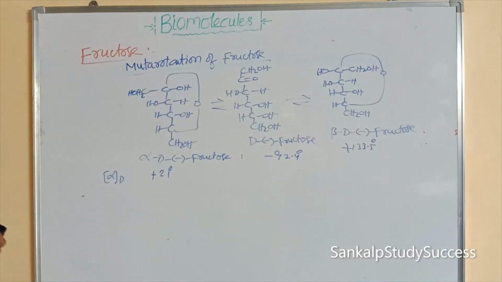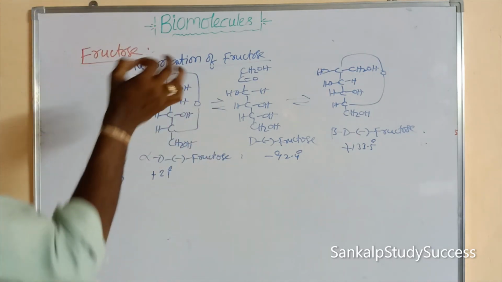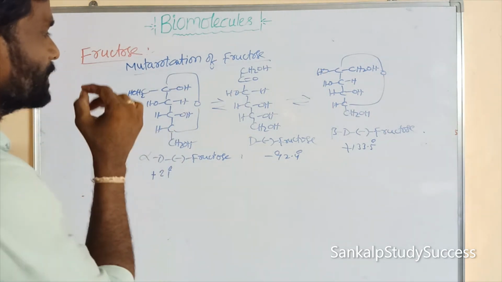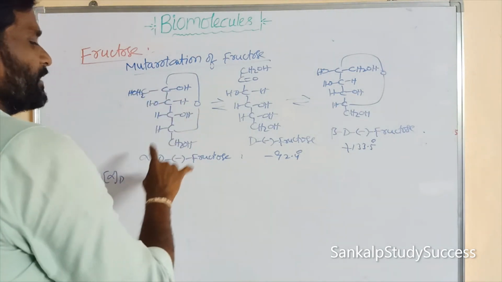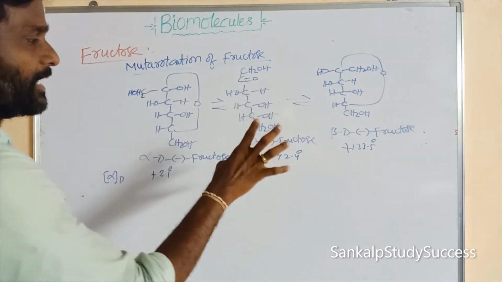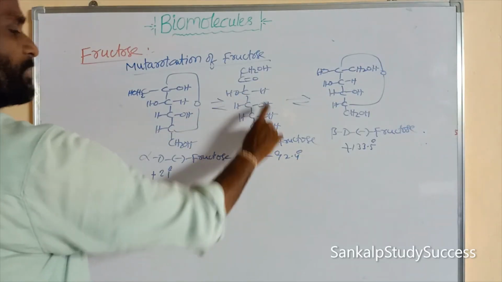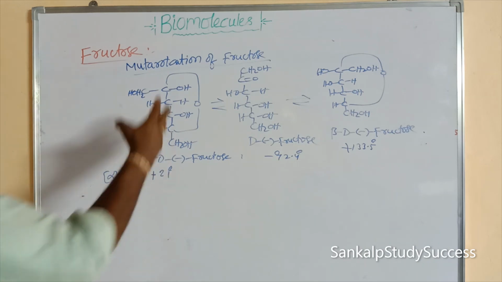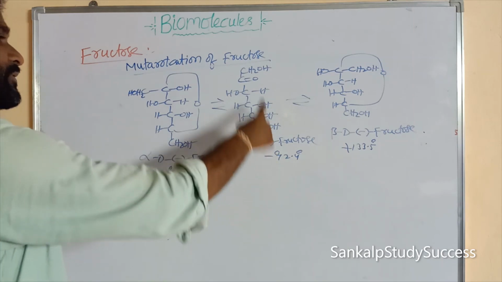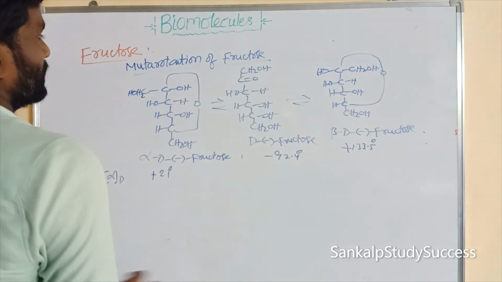So this is the mutarotation of fructose. What is mutarotation? We already saw that glucose also shows mutarotation, right. The phenomenon of change in optical rotation of either the alpha or beta isomer in aqueous solution to that of the equilibrium mixture is known as mutarotation.